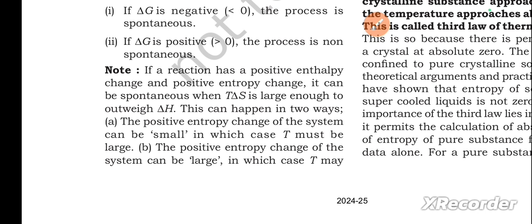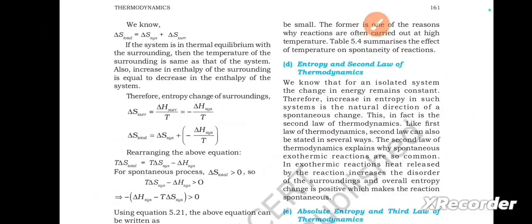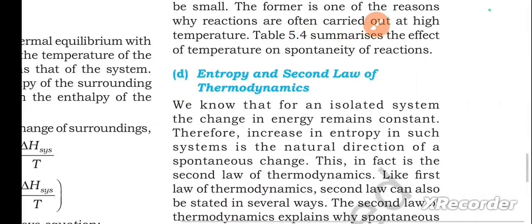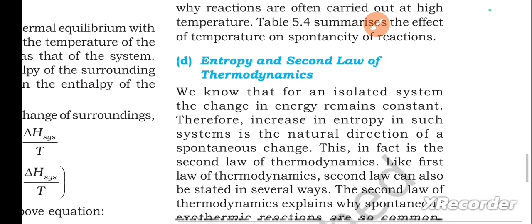This can happen in two ways. First one, the positive entropy change of the system can be small, in which case T must be large. Second one, the positive entropy change of the system can be large, in which case T may be small. The former is one of the reasons why reactions are often carried out at high temperatures. Table 5.4 summarizes the effect of temperature on spontaneity of reactions.